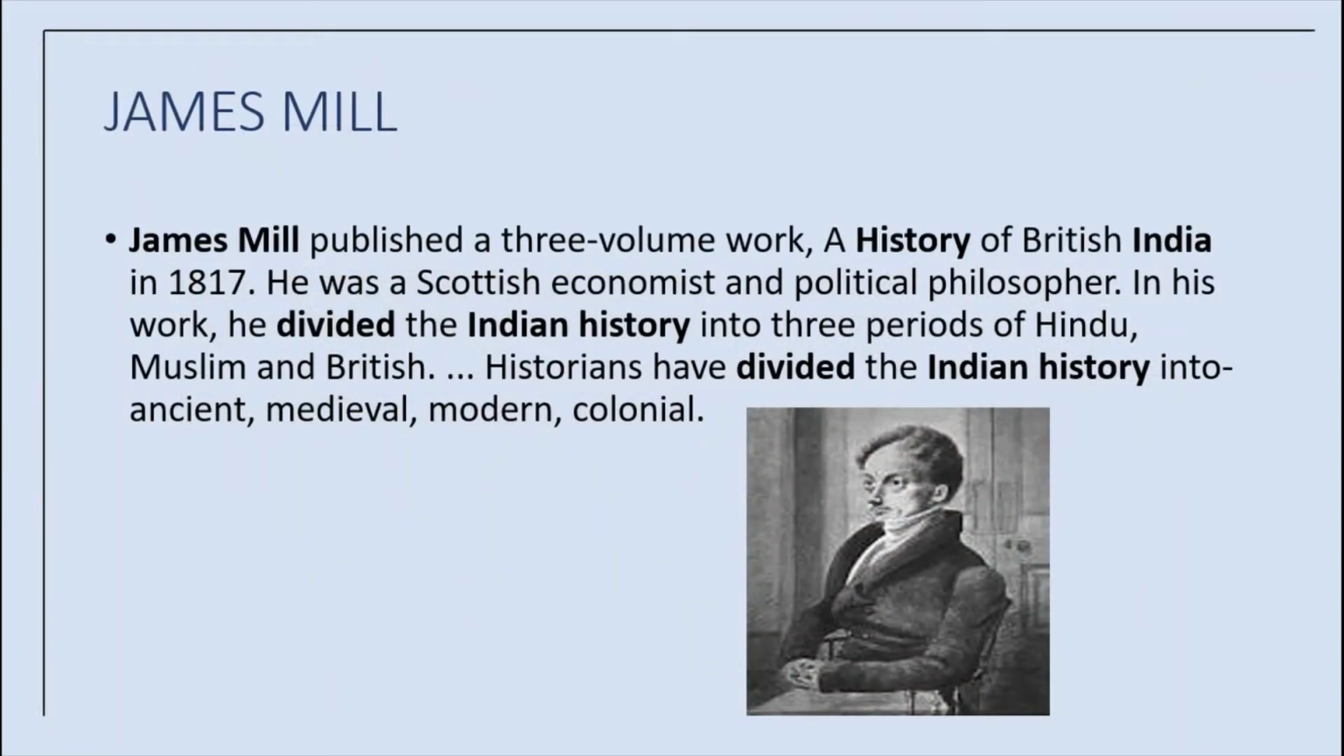See, in 1817, James Mill, a Scottish economist and a political philosopher, published a massive 3-volume book, A History of British India. A History of British India was published by whom? James Mill. In which year? In 1817. In this, he divided Indian history into 3 periods. James Mill divided Indian history into three periods on the basis of religion.